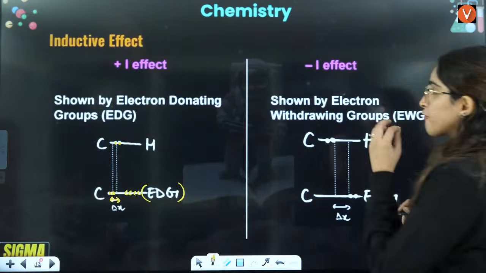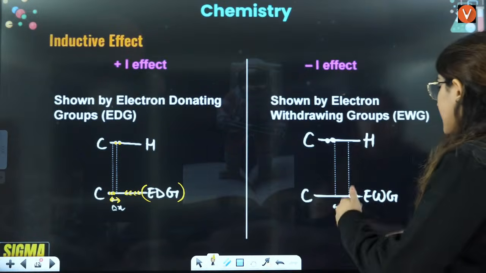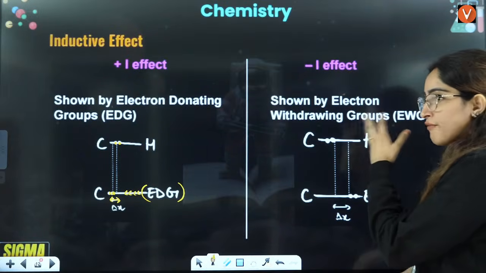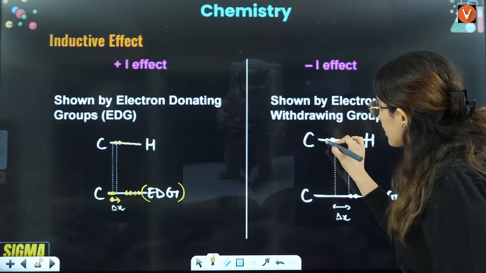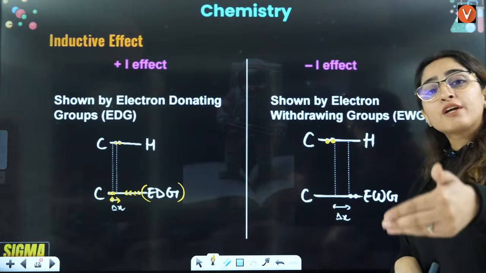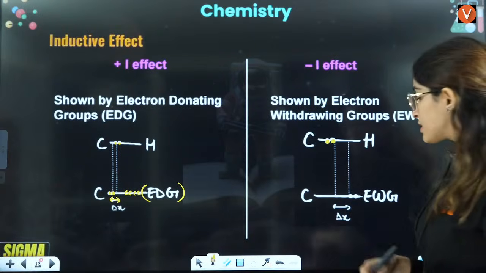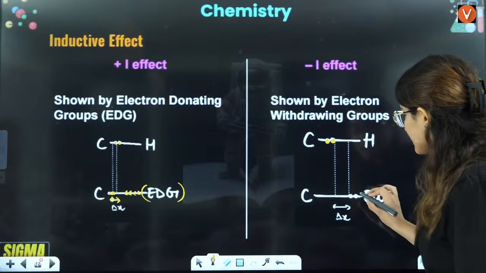Similarly, in the case of electron withdrawing groups, let's say in place of hydrogen, when you have hydrogen here, the electrons are over here. These are the two electrons. Now you have an electron withdrawing group. That means the one which is withdrawing the electrons is going to take the electrons to this side.